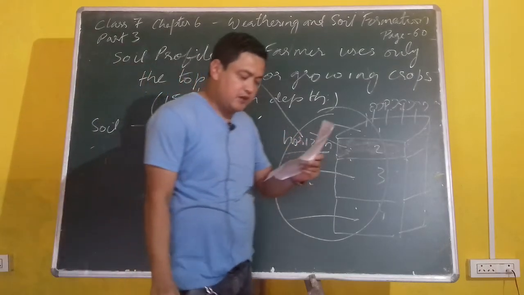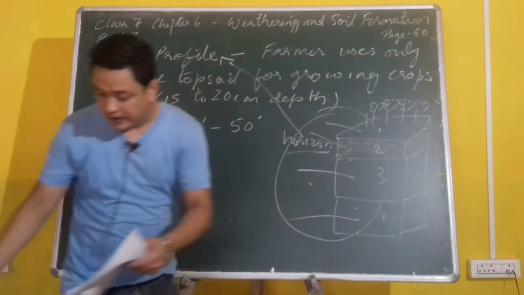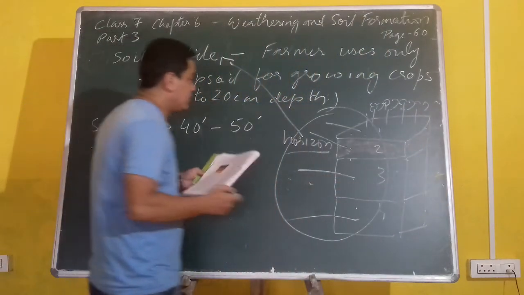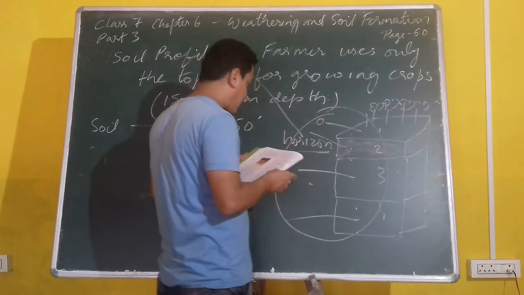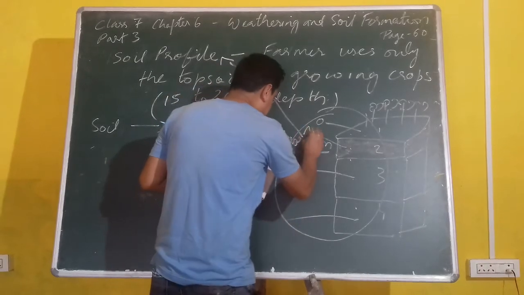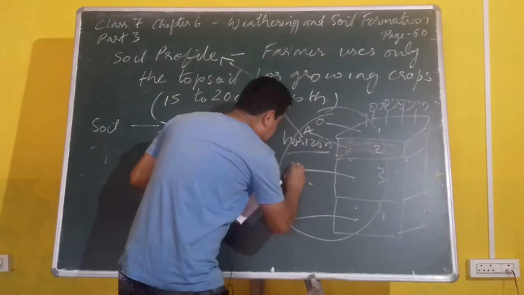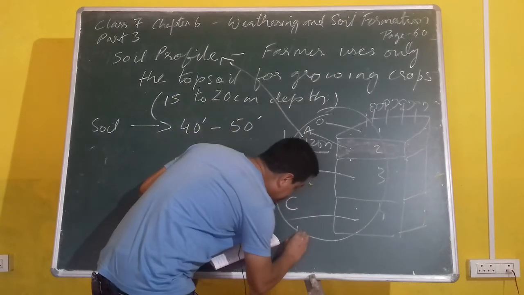Are you understanding? These layers or horizons are identified by an alphabetic name, known as O horizon, A horizon, B horizon, C horizon, and there will be R horizon.